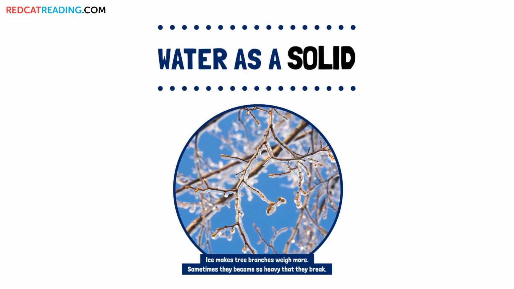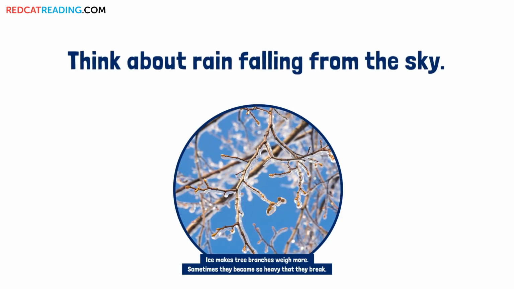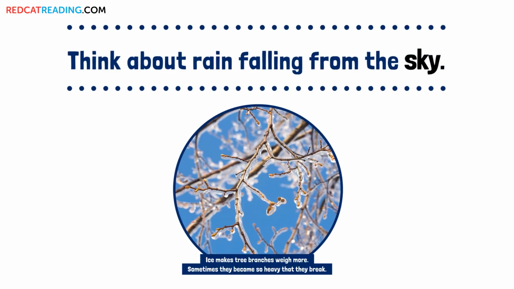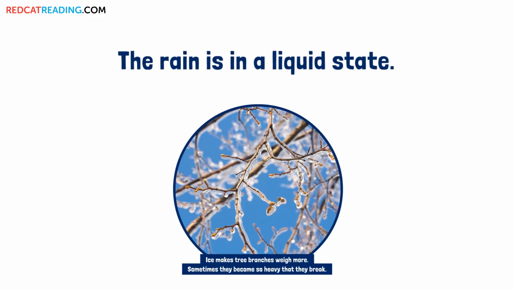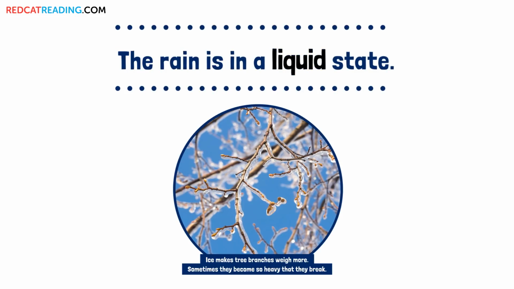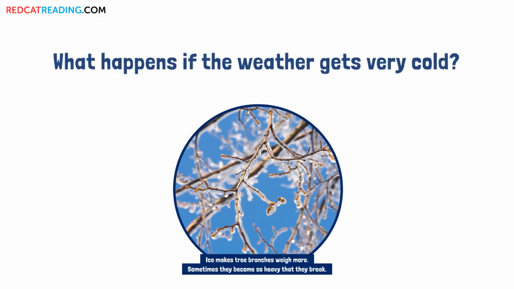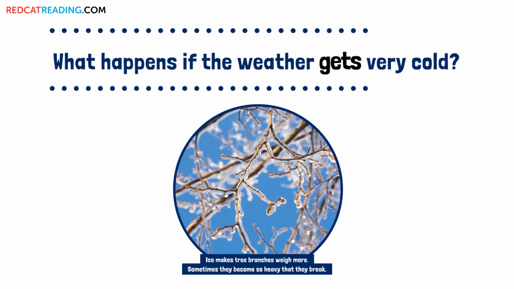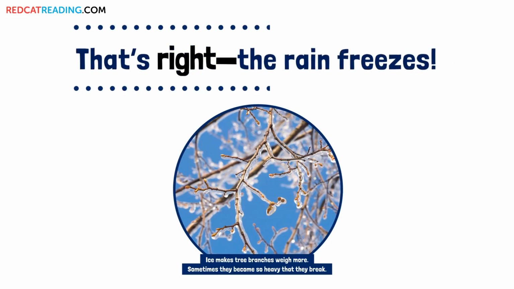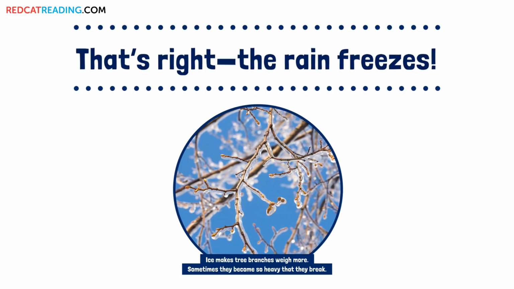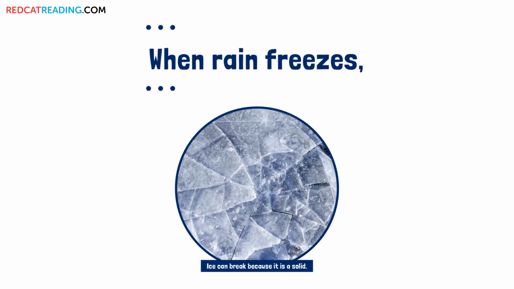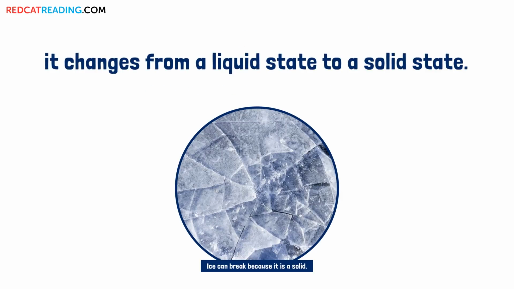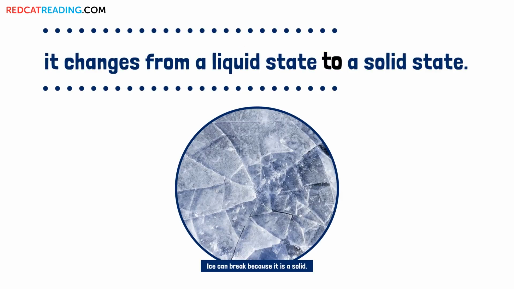Water as a solid. Think about rain falling from the sky. The rain is in a liquid state. What happens if the weather gets very cold? That's right, the rain freezes. When rain freezes, it changes from a liquid state to a solid state.